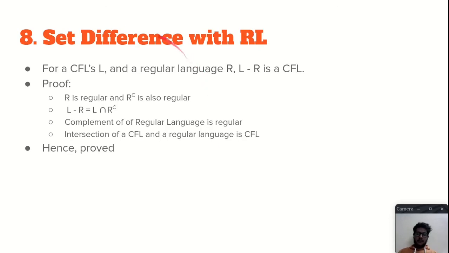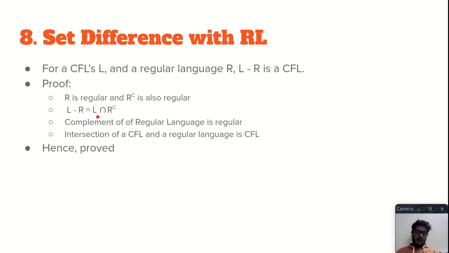Now let's move on with the set difference with a regular language. So if we have a context-free language L and a regular language R, then the set difference L minus R is a context-free language. So what is set difference? Set difference is the difference between all the strings of the language L and all the strings of the language R. So we can prove this easily, like R is a regular language and R complement, the complement of the regular language R, is also regular. It can be proved under the closure properties of regular languages. So what will be L minus R? L minus R is the set of all strings that are in L but that are not in R.